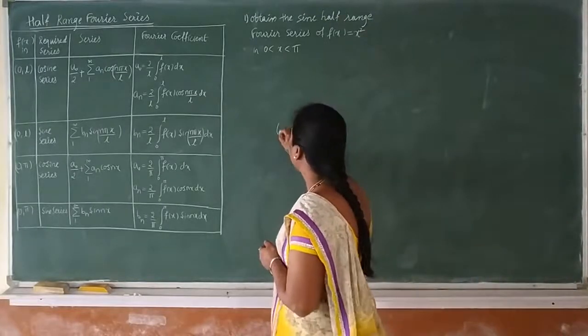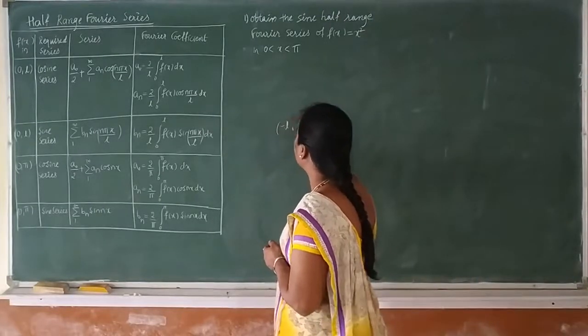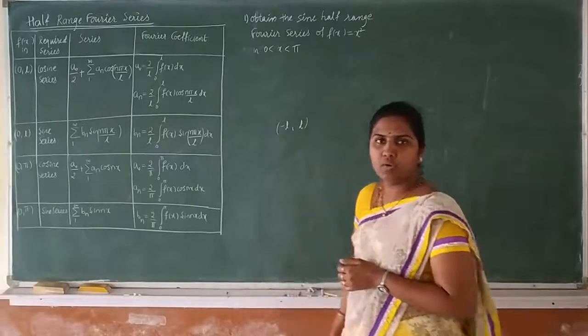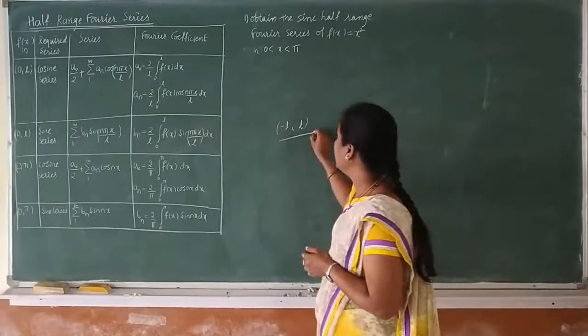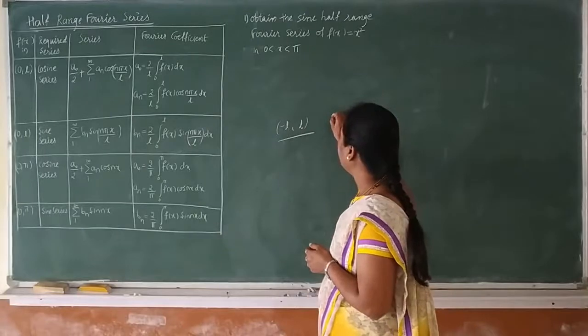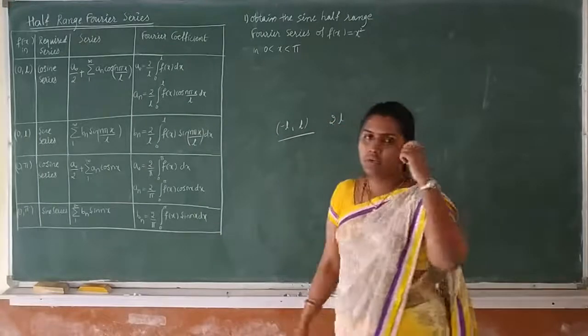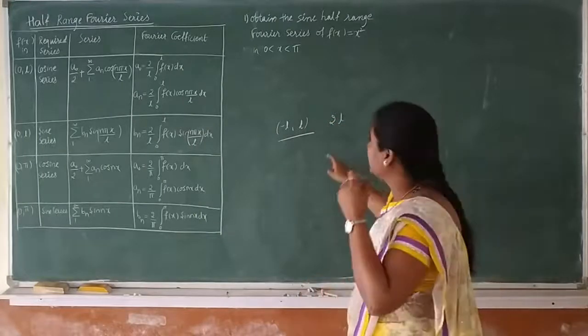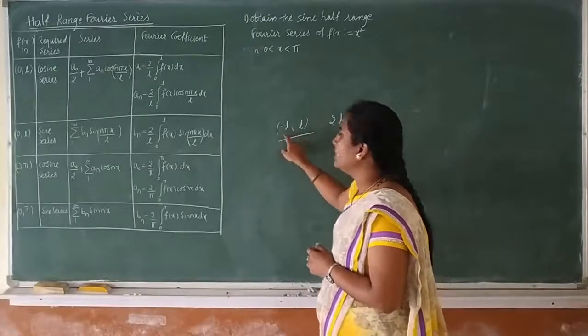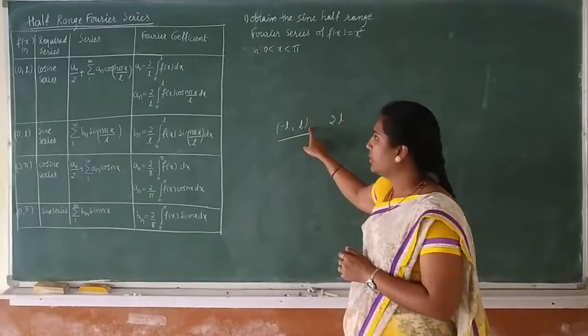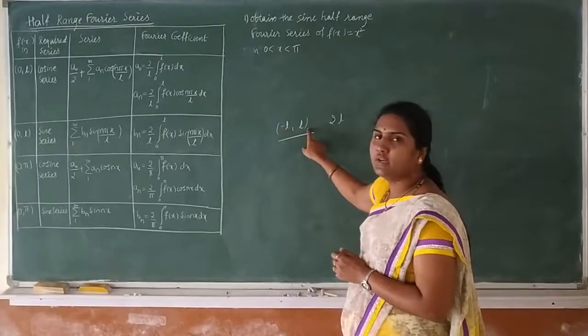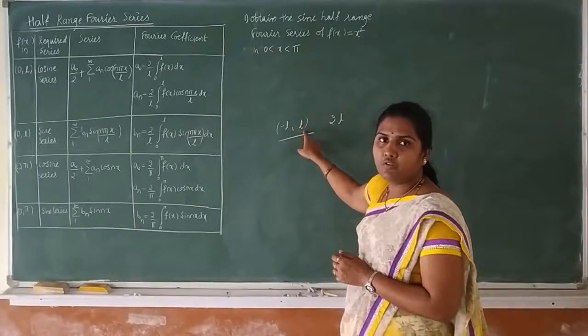The interval is minus L to L. The general interval is minus L to L when we have a period of length 2L. This is the interval of the Fourier series.